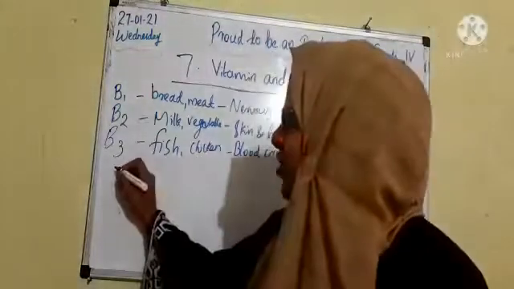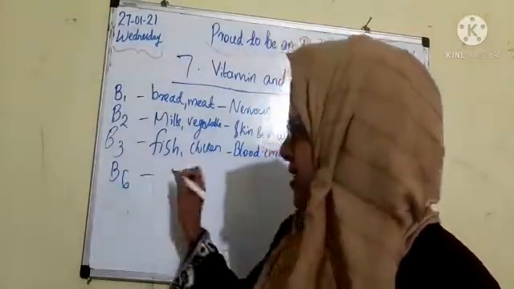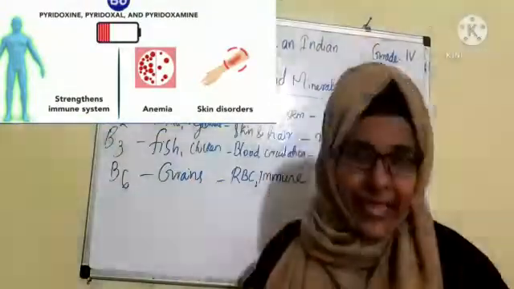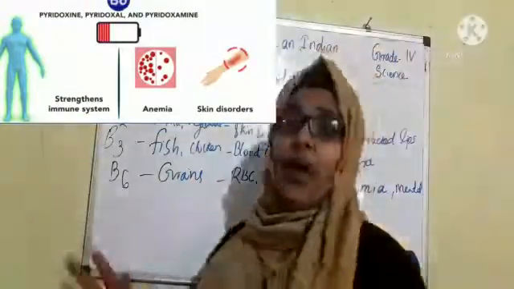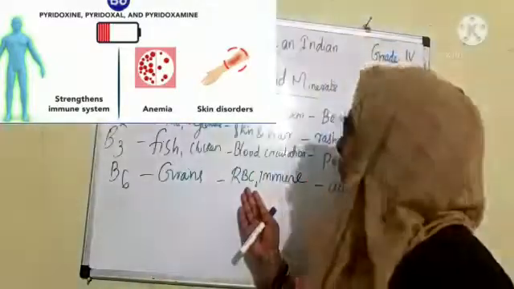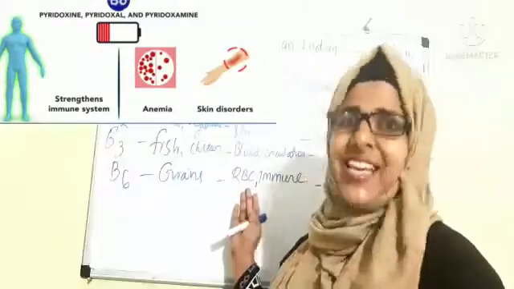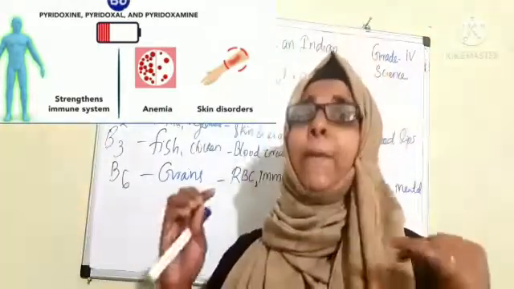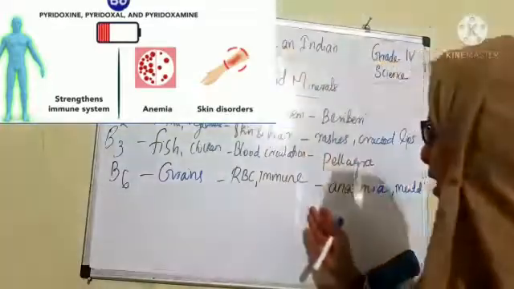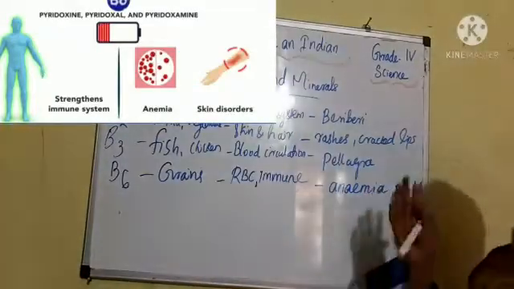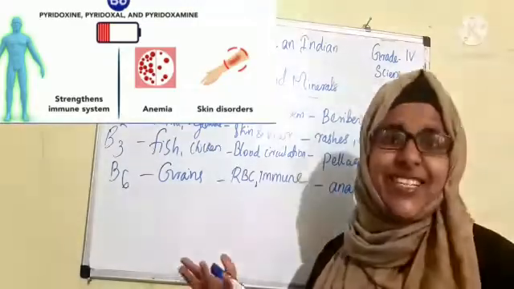Okay, next we can check about vitamin B6. Students, we have to include whole grains in our daily diet because they are rich in vitamin B6, which helps for the formation of red blood cells or RBC in our body and helps for the good functioning of nerves and immune system. Then lack of vitamin B6 will cause mental disorder, rashes and anemia.